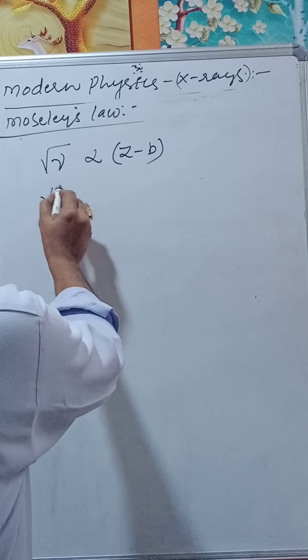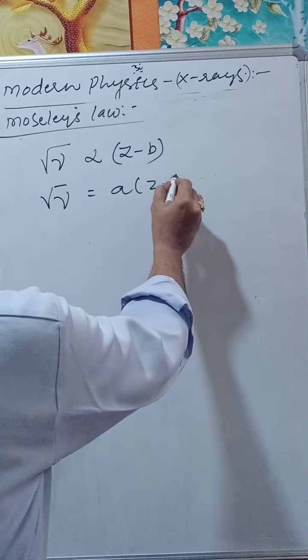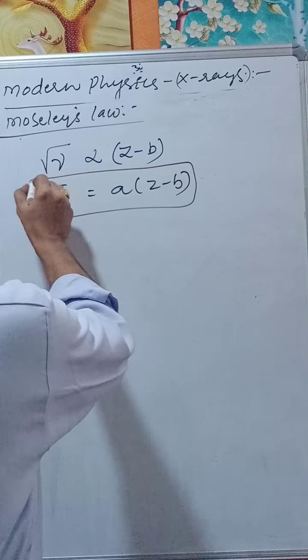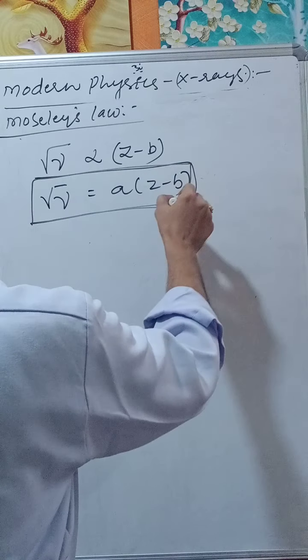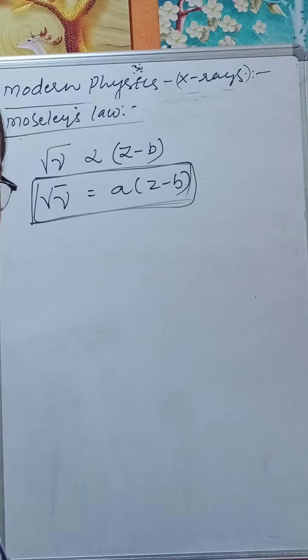Or you can say root nu equals A into (Z minus B).